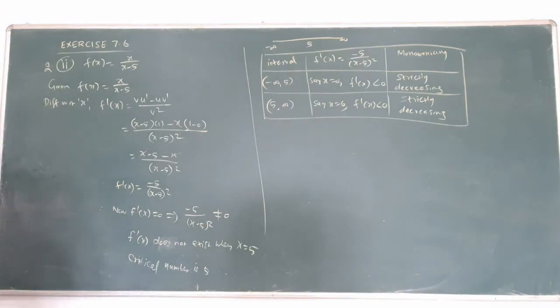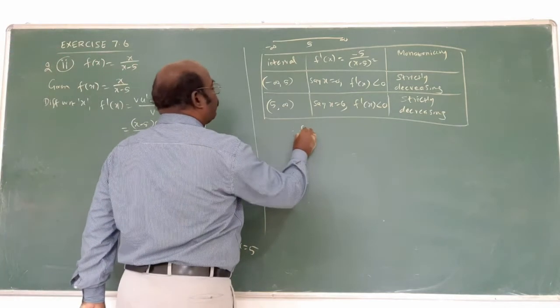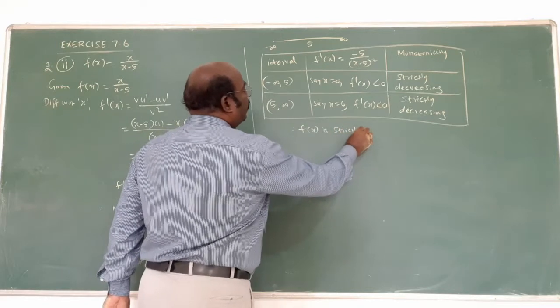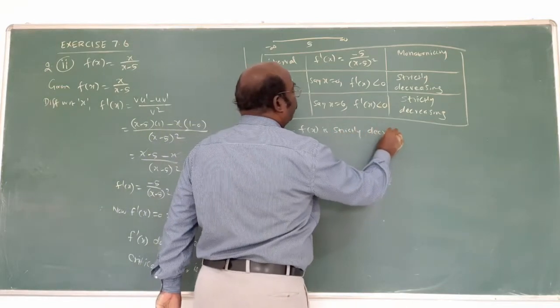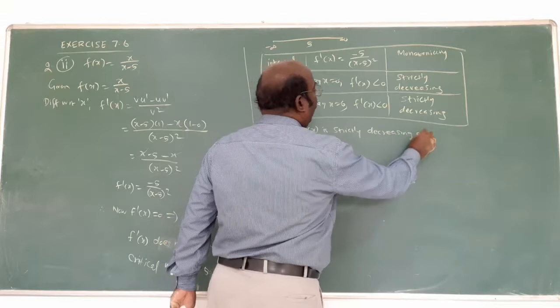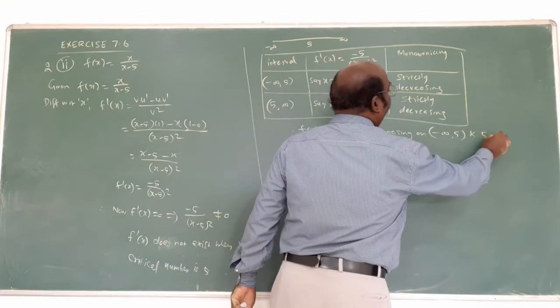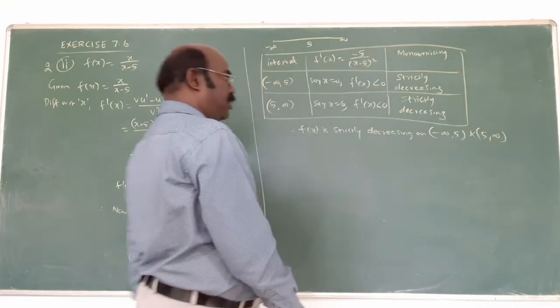That's all. Therefore, f of x is strictly decreasing on both intervals, minus infinity comma 5 and 5 comma infinity. This is also over. Am I right?